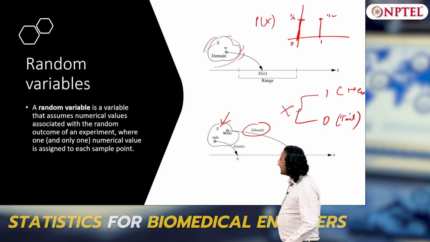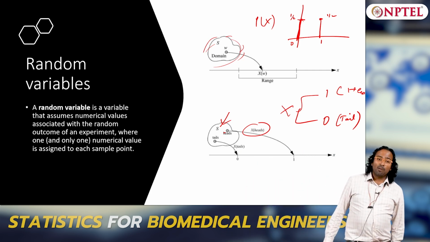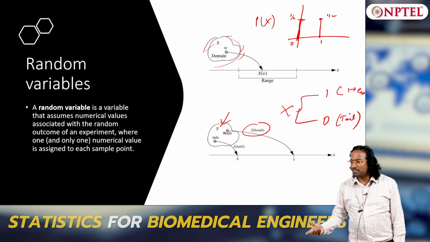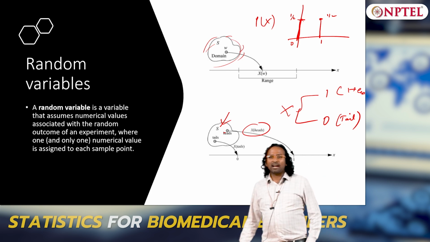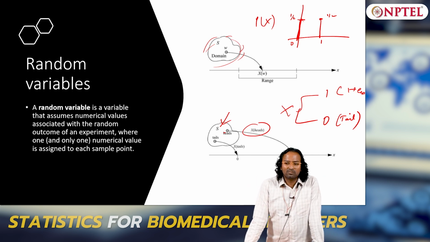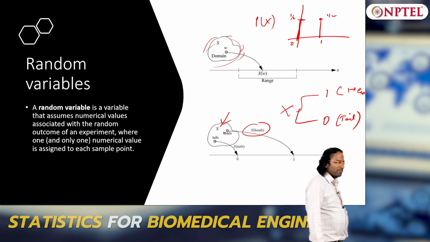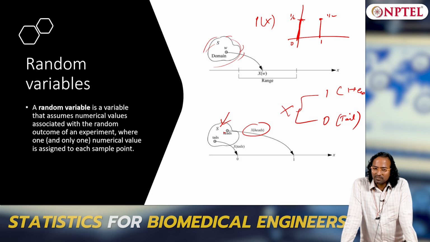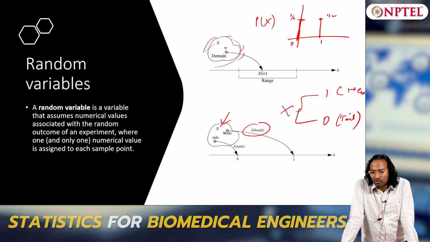So what characterizes the random experiment now? The probability distribution of the random variable, not just the random variable. The random variable is nothing but the sample space. If I want to know the maximum about a random experiment, what is the maximum you can know about it? The probabilities of the outcomes. Anyway, you know that you cannot know the exact outcome. By definition you cannot know the exact outcome.